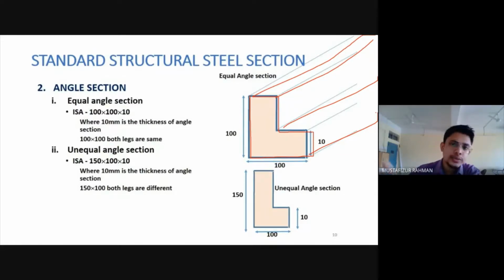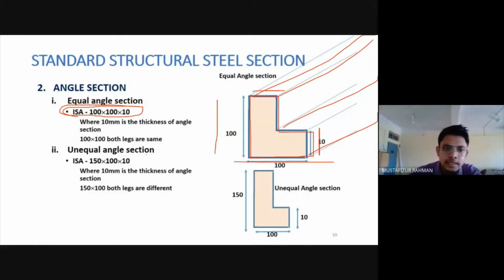If it is an angle section, the standard available sections will be mentioned there. Like this, ISA 100 by 100 by 10. That means this side is 100 mm, this side is 100 mm, and the thickness of the plate is 10 mm.